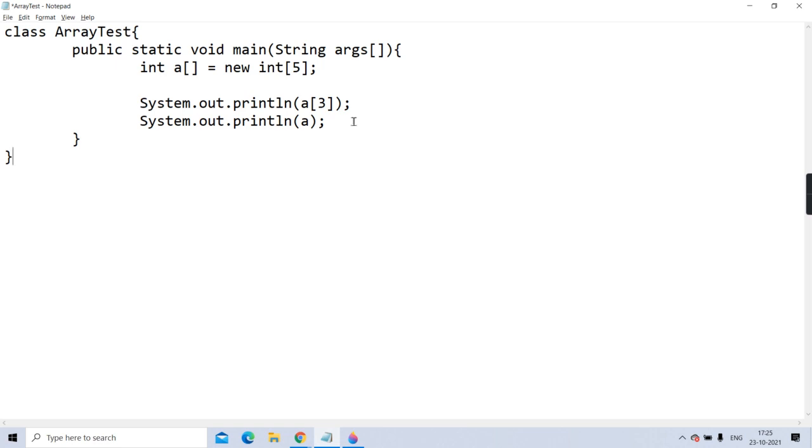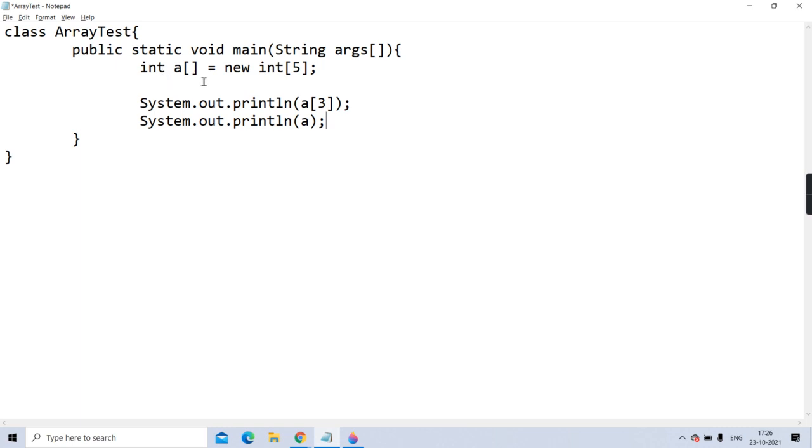Does it call its magic method toString? Yes or no? A dot toString. It will give call to toString. And will that toString return such a string? Square bracket I at the rate and some hexadecimal number, which is the hash code. Getting or no? So what I wanted to prove is that every array is an object of its corresponding proxy class.